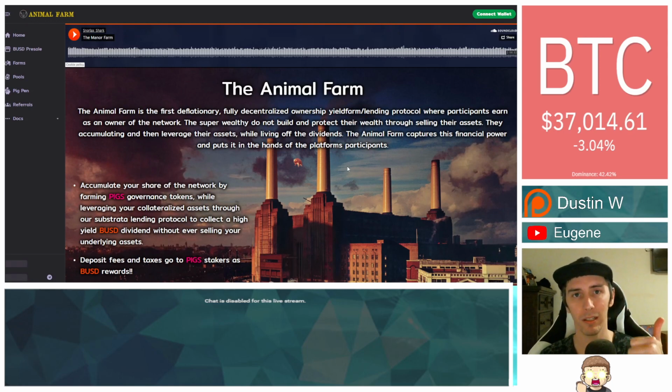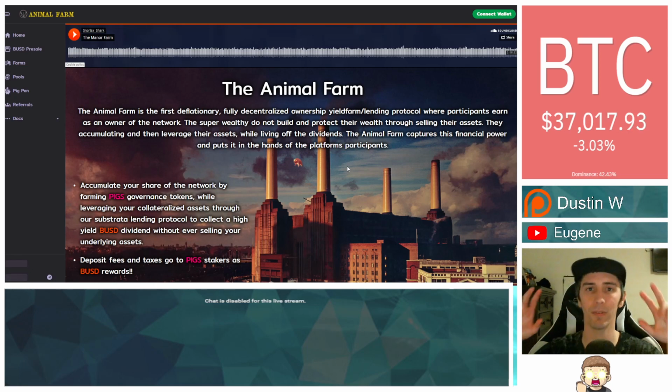I'm going to go ahead and try and break it down to you in more simpler terms. You got pig tokens and you got dog tokens. These are two animal tokens that are part of the Animal Farm. Makes sense, right? They're named after animals. So your big objective goal here is you want to get more pig tokens. Pig tokens are going to be rewarding you in BUSD. That's Binance USD, the stable coin. So it's a nice little extra reward, right?